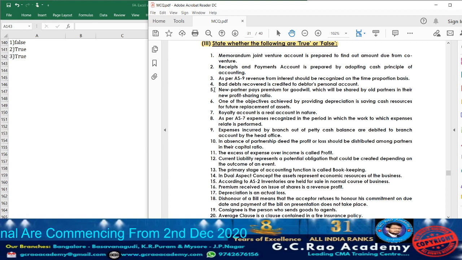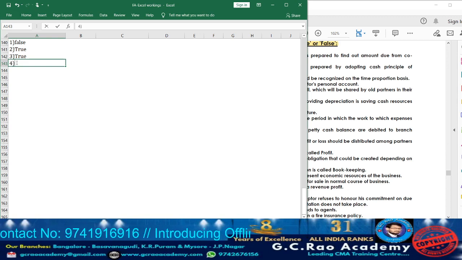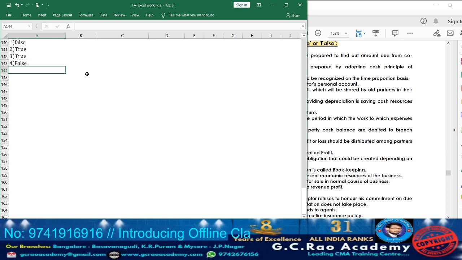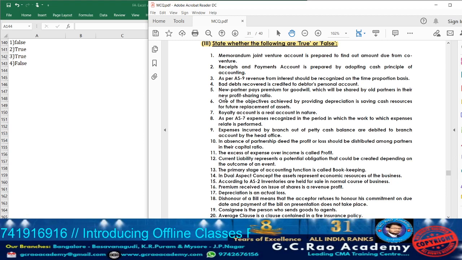Next, question 4. What are they telling? Bad debts recovered is credited to debtor's personal account. See, when the bad debts is recovered, what will be the JE? When bad debts is recovered, the business is going to receive what? Cash. So cash or bank account has to be debited, as it is received against bad debts. So bad debts account will be credited. Cash or bank account to bad debts. Anyway, will the debtor's account come? No. So the statement they have given is false. So accordingly take down point 4 false. Next, point number 5.